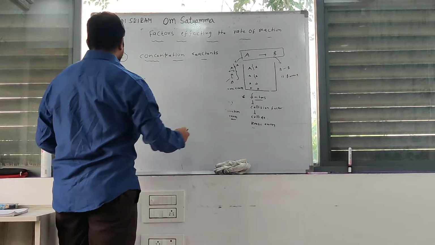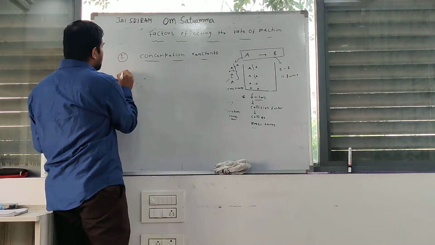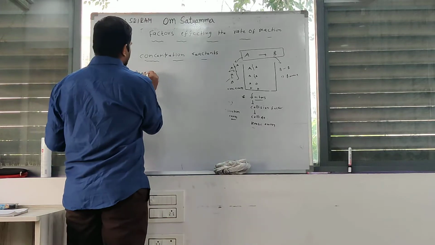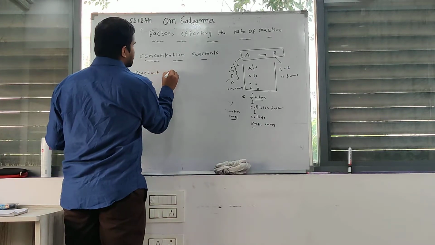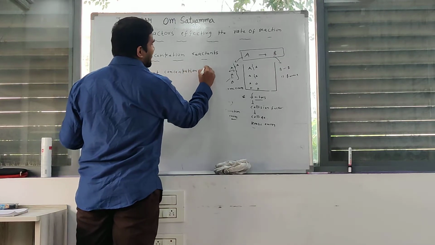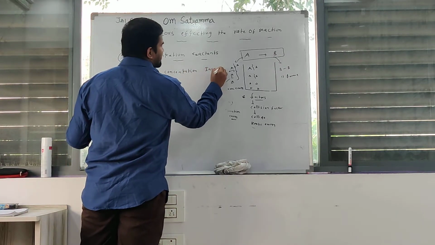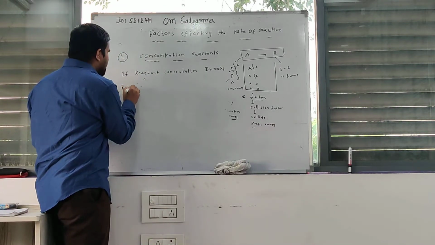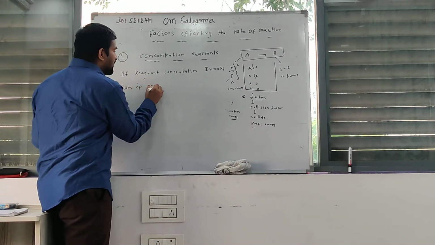Listen clearly. If reactant concentration increases, the rate of reaction also increases.